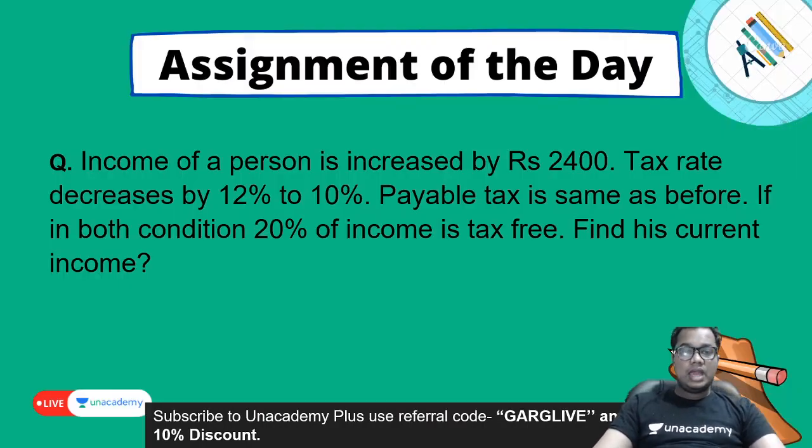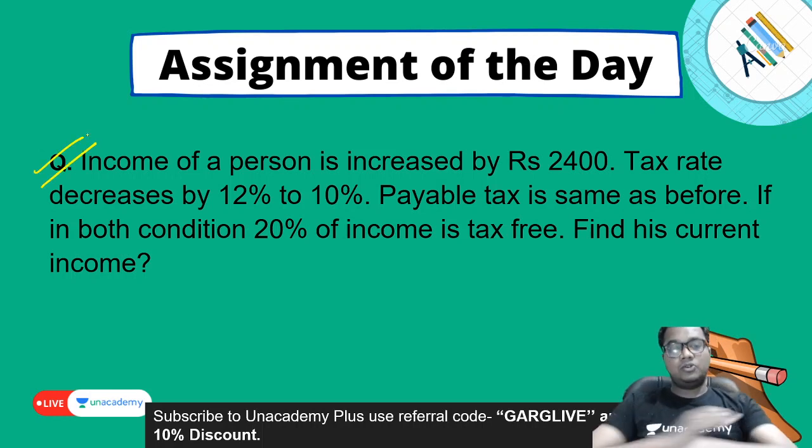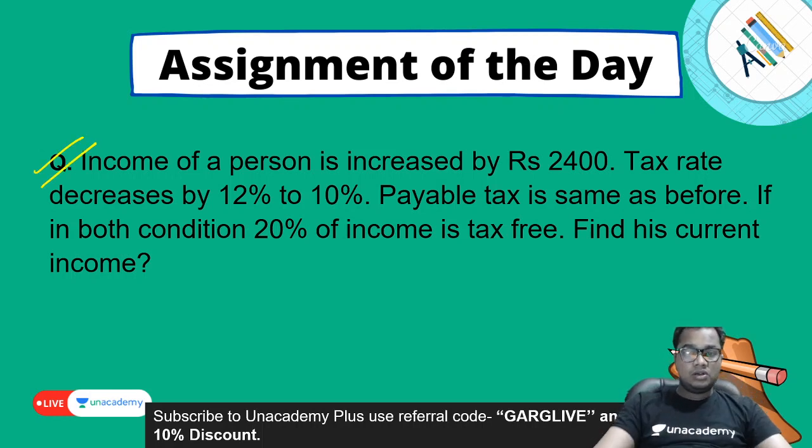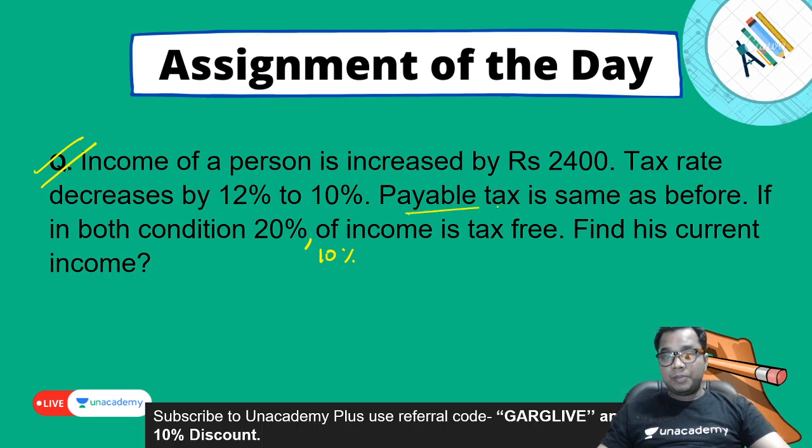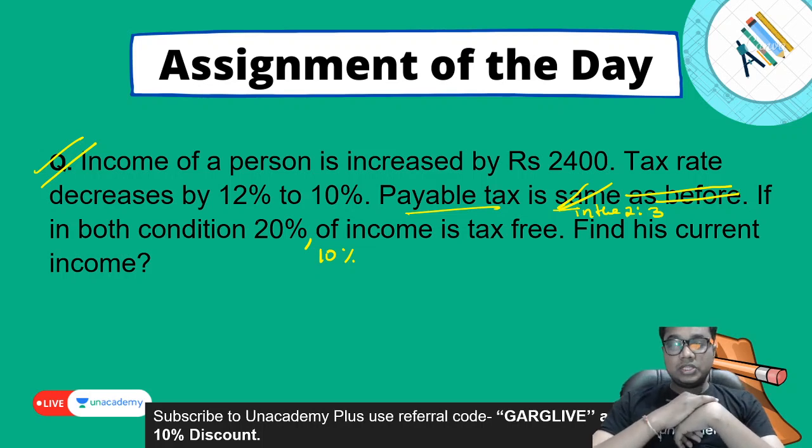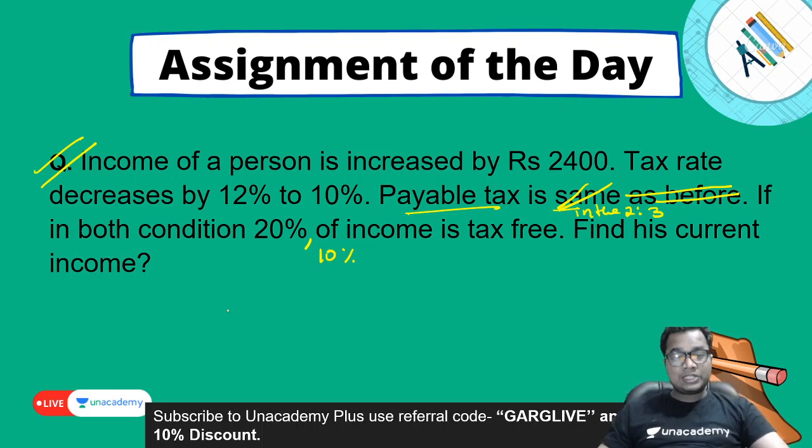Clear? And now the homework time. This question is for your homework. One second, sorry, this is the same question, but I am changing something in this question. In both conditions, 20% and 10% of the income are tax free, and the paid tax is in the ratio 2:3. So everyone change this question and tell me the answer in the comment box, and I will explain this question in the next session.